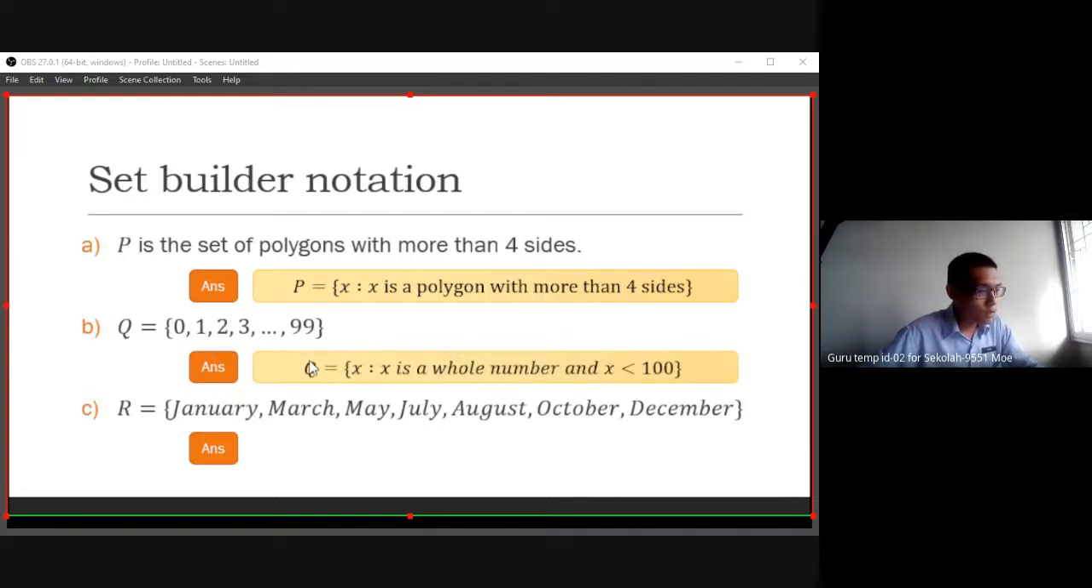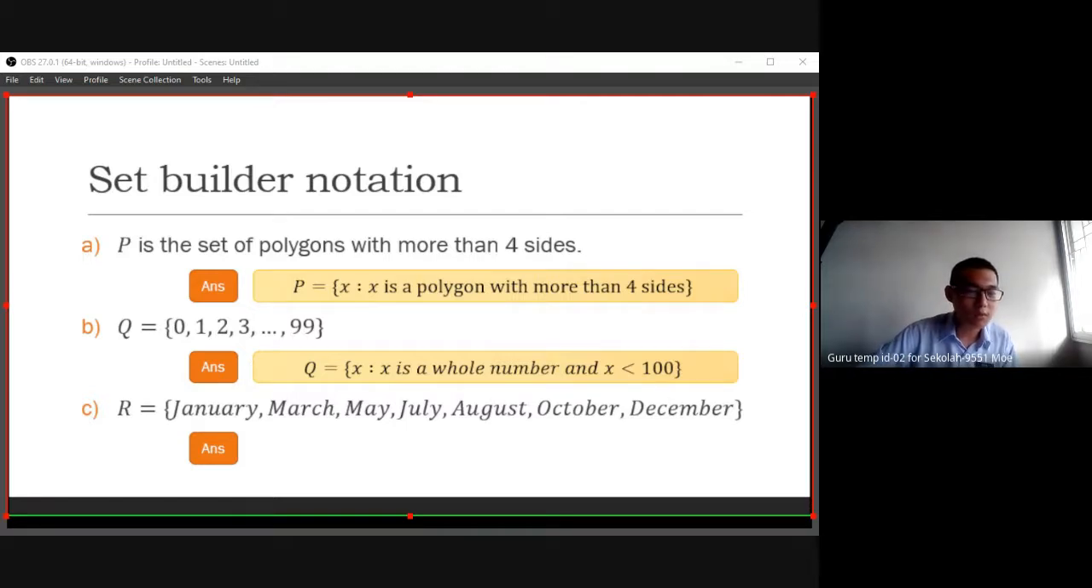Okay, so Q is what? Actually it's a whole number. S is a whole number, and X is smaller than 100. Hua Zhen just now answered nearly correctly. We can use the whole number instead of positive number. Positive number, we have positive rational number, right? Include the fraction, also include a positive number. So we need to write down positive integer, if possible.